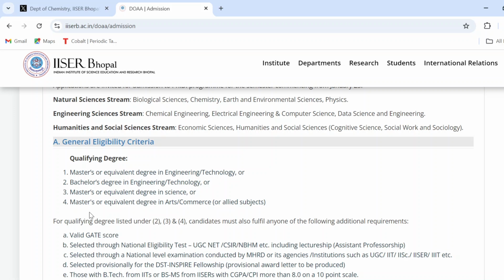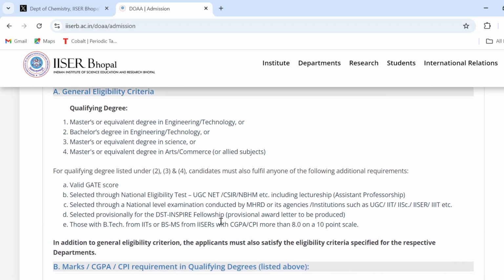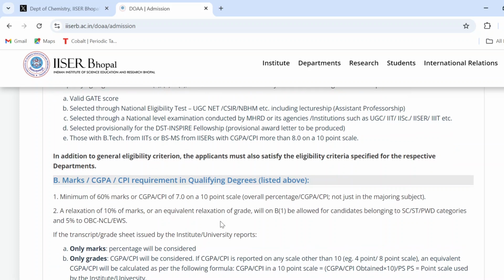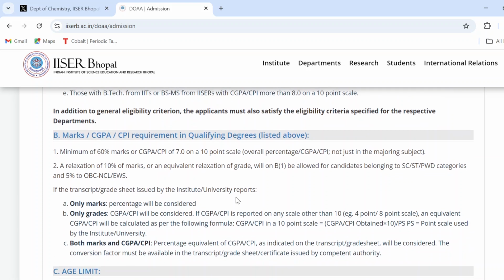commerce or allied subject. So here, you have to first qualify the CSIR UGC NET examination, or you have to qualify the GATE examination. Then you can apply for the PhD admission at IISER Bhopal. And the CGPA is also required. The minimum 60% or CGPA 7 out of a 10 point scale is required for the admission.